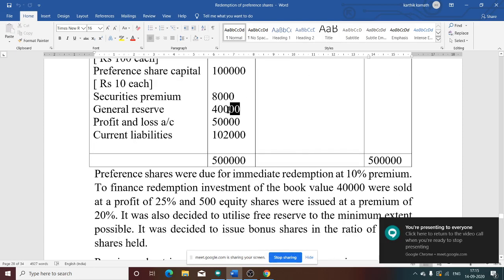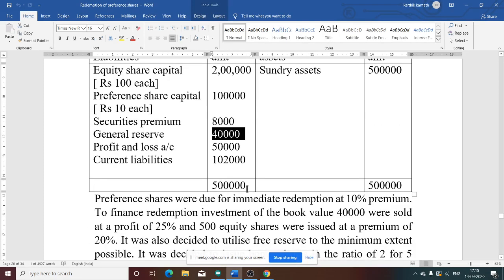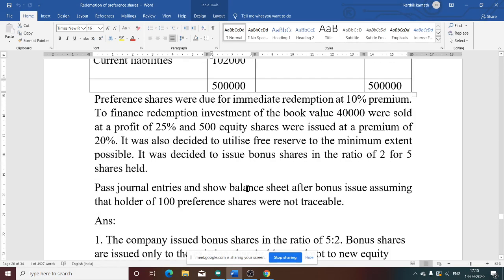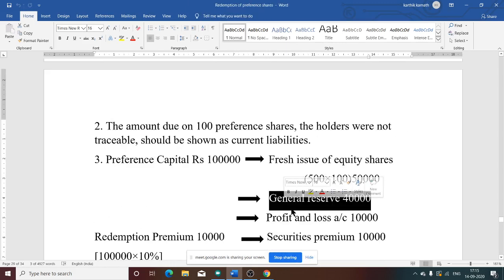General reserve information given in the question is 40,000. So 40,000 available, but we want 50,000. So what are we going to do? We are going to utilize 40,000 fully. So general reserve 40,000 is utilized for payment of preference share capital. Still 10,000 is remaining. 1 lakh minus 50,000 fresh issue, minus 40,000 general reserve, 10,000 is remaining.